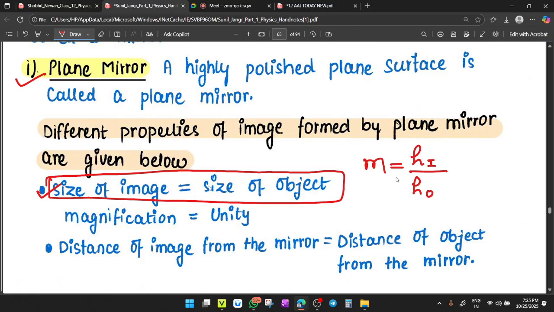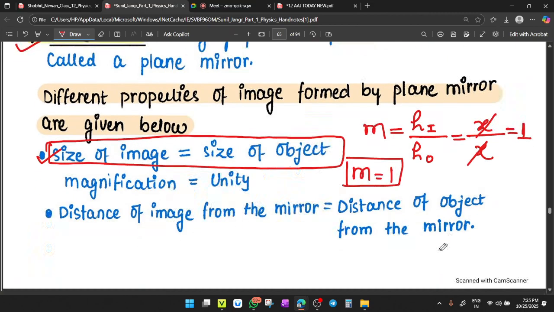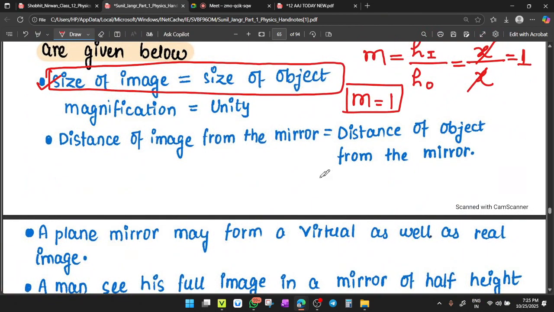Now, for a plane mirror, if the height of the object is x, the image is also x. So for the plane mirror, the magnification equals 1. That is called unity. Clear? So m equals 1 for a plane mirror.